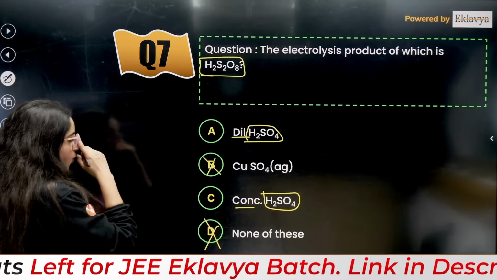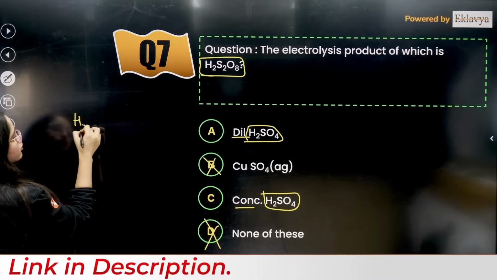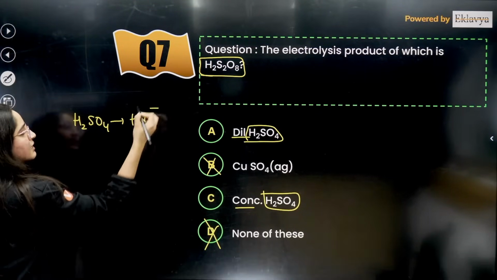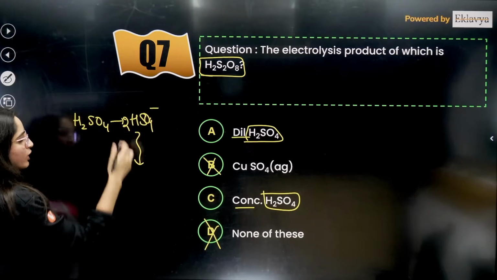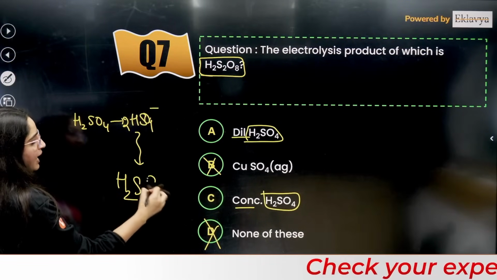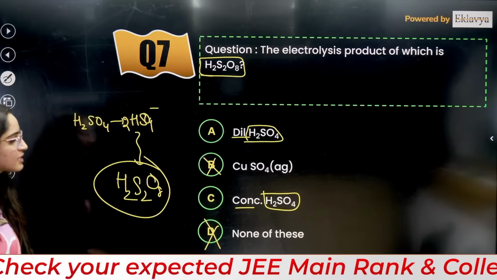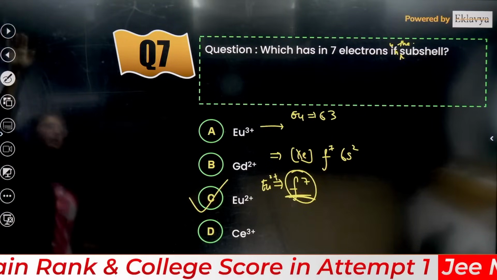So basically what will happen at the anode side, you have H2SO4, it will give you HSO4 negative, right? And this HSO4 negative, 2 molecules will combine together, giving H2, S2, and O8. So the answer is this one, right? Answer is going to be C, the correct answer. Okay, chalo. Acha.